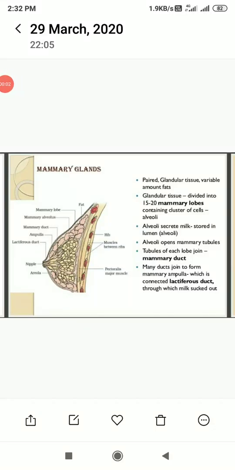Today we are going to discuss the mammary glands in the human organism. Mammary glands have a pair of glandular tissues with a variable amount of fat in them. The glandular tissue is divided into 15 to 20 mammary lobes containing clusters of cells called alveoli. Alveoli secrete milk that remains stored in the lumen.